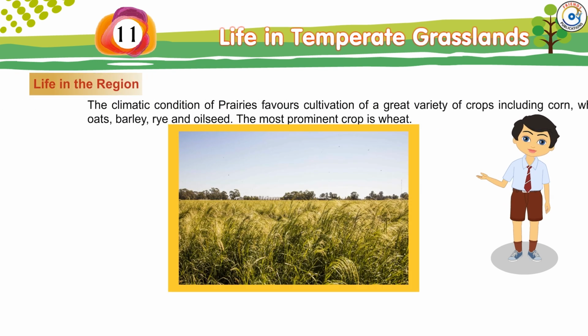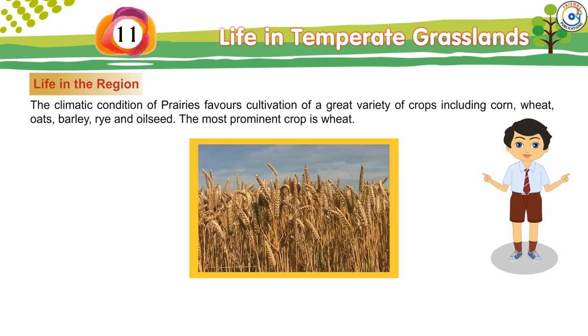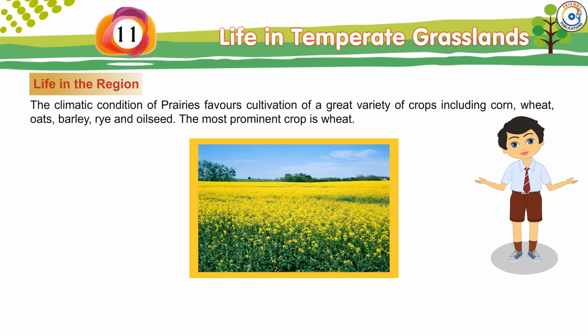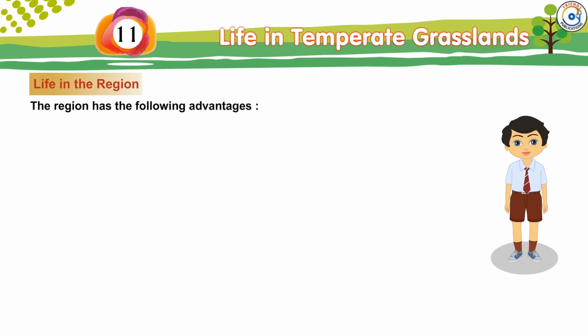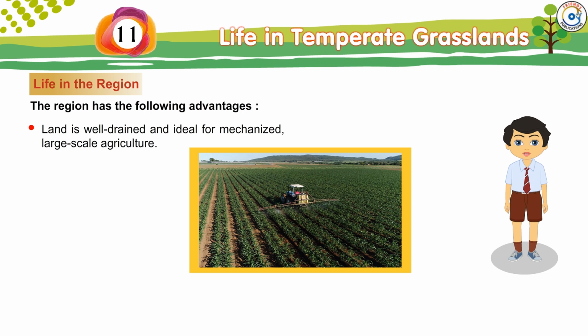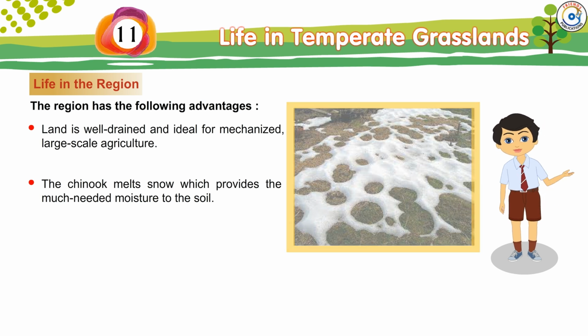Life in the region. The climatic condition of prairies allows cultivation of a great variety of crops, including corn, wheat, oats, barley, rye and oilseed. The most prominent crop is wheat. The region has the following advantages. Land is well drained and ideal for mechanized large-scale agriculture. The Chinook melts snow, which provides the much-needed moisture to the soil.